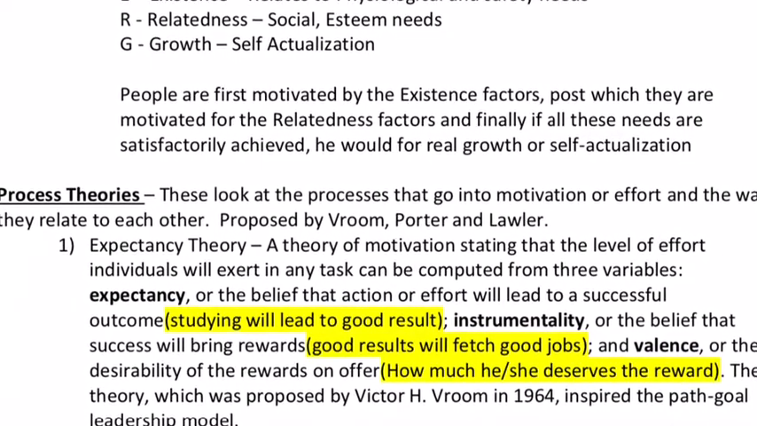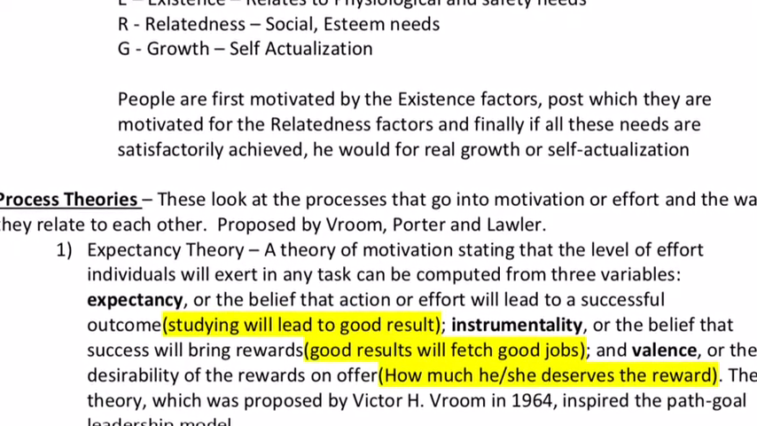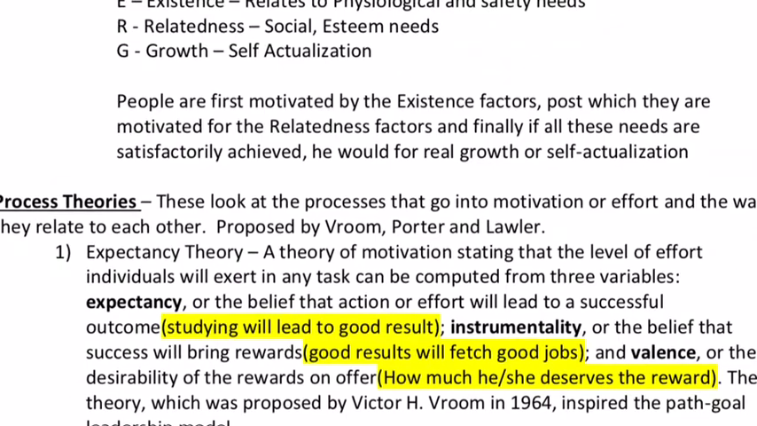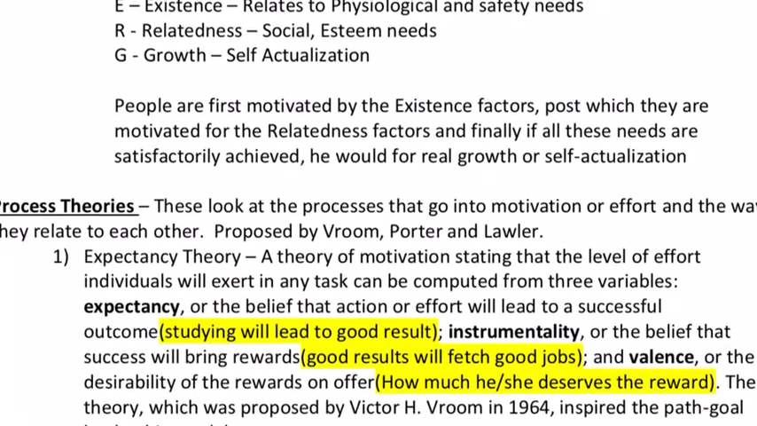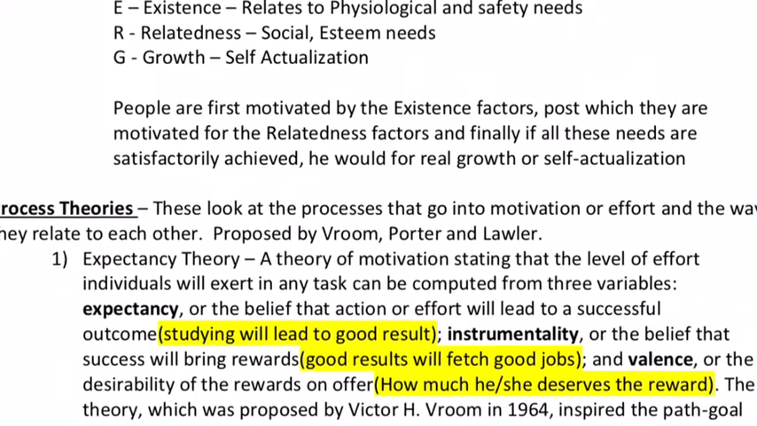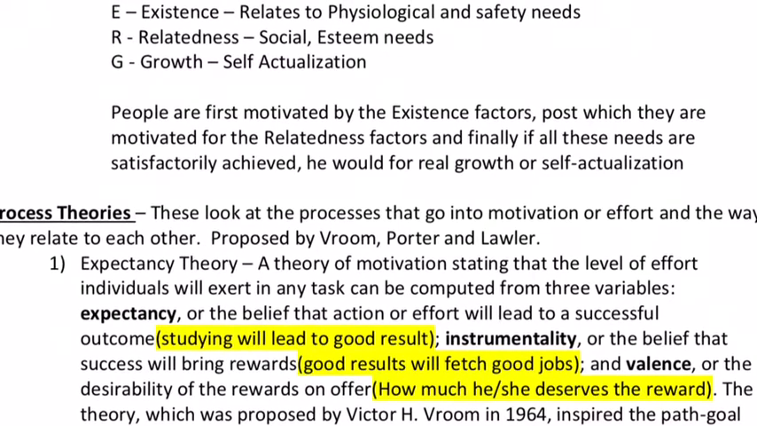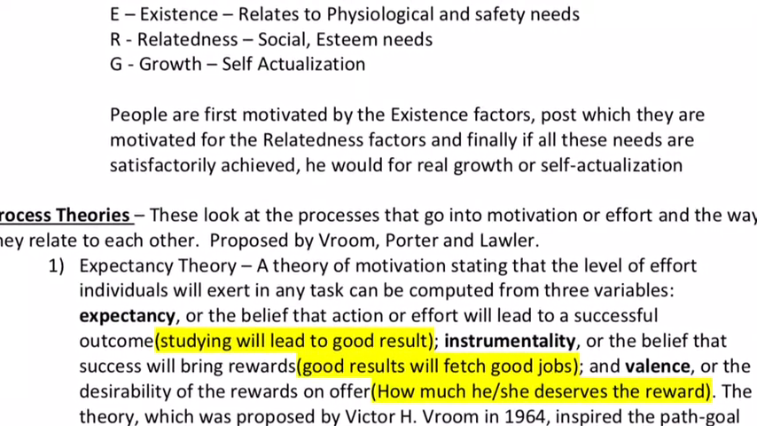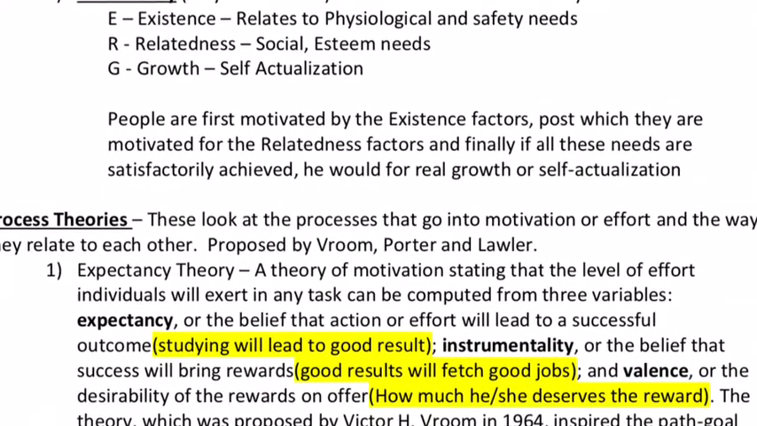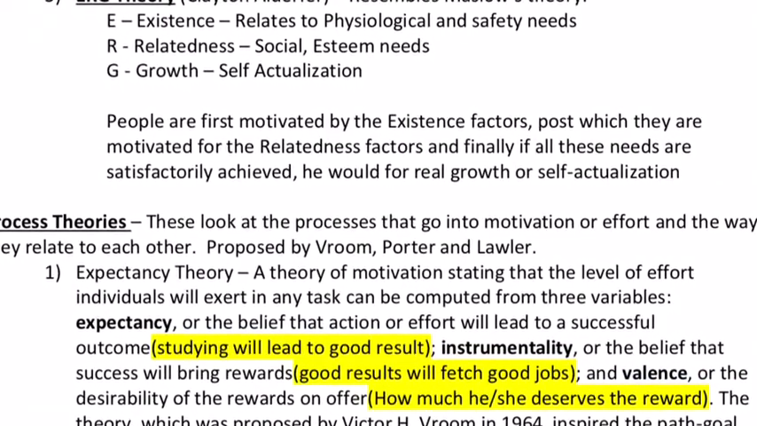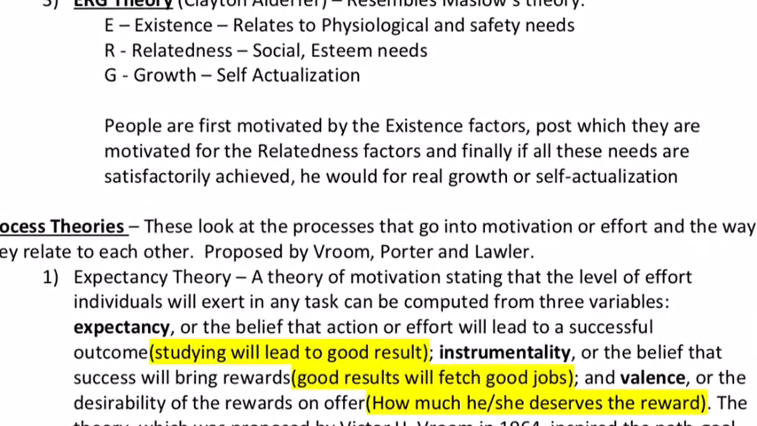Valence expectancy theory is a theory of motivation that states that the level of effort individuals exert in any task can be computed from three variables. The three variables include expectancy. This is called process theory because it focuses on the psychological process. Vroom's theory states that there are three variables that decide what kind of effort individuals will give in